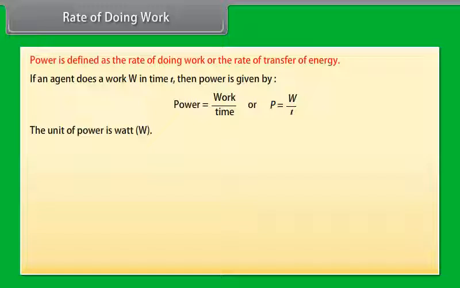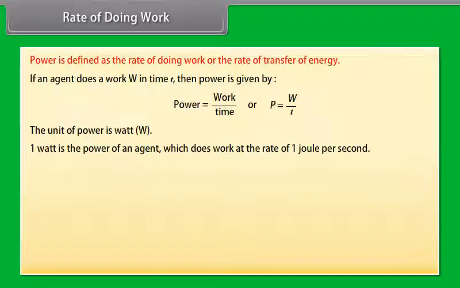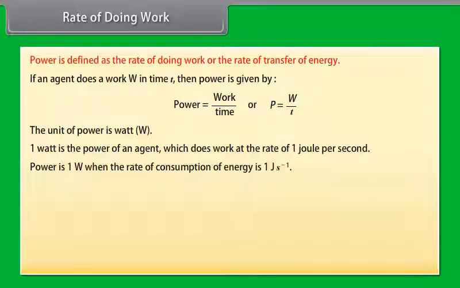The unit of power is watt, having the symbol W. 1 watt is the power of an agent which does work at the rate of 1 joule per second. We can also say that power is 1 watt when the rate of consumption of energy is 1 joule per second. 1 watt is equal to 1 joule per second.